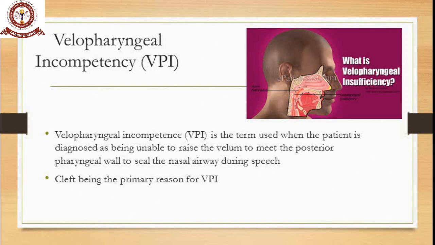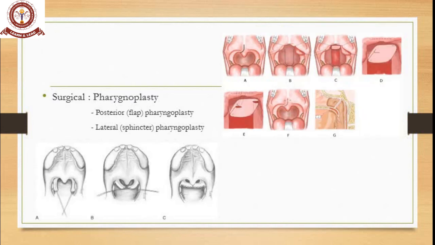So what is that? When a patient speaks, the air has to gush in and out through only the oral cavity. Once some amount of air passes through and comes out through the nasal cavity, the effectiveness of the word is lost. That's why cleft patients are not able to produce some alphabets like W, N, S, all of this. So cleft is a primary reason for VPI. So how do you treat it? To treat VPI, you have to touch the pharynx.